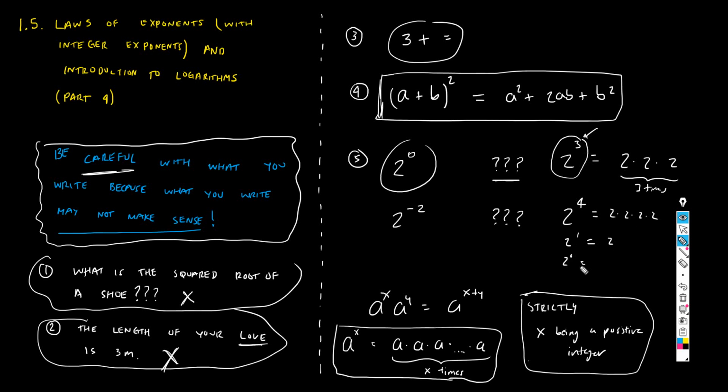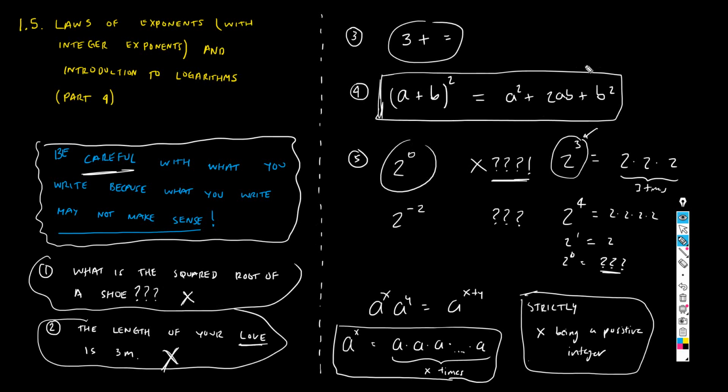But what could be this? 2 to the 0. How do I multiply 2 by itself 0 times? What does that mean? You see the problem, guys? If I give this definition, I need to be strict with x and say, okay, x is just a positive integer, and therefore, at this point in our understanding, this symbol 2 to the 0 makes no sense. It's nonsensical, just like these questions were. You see what I mean?